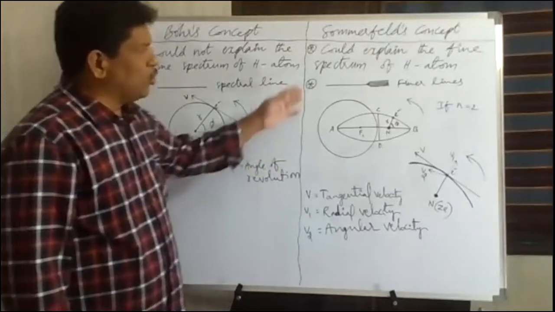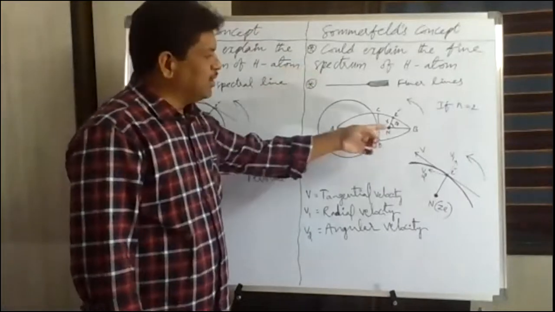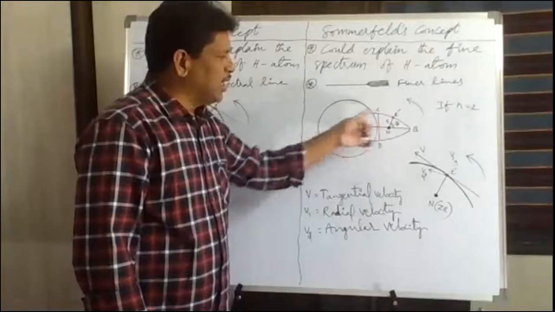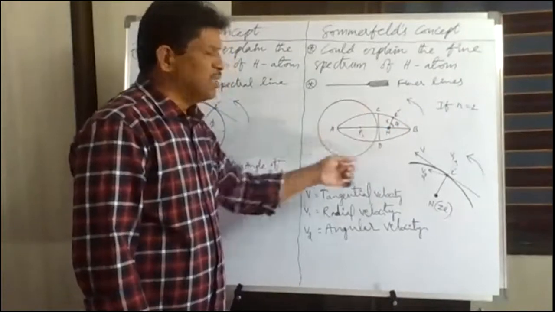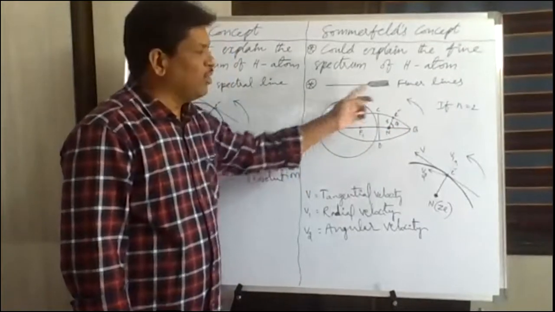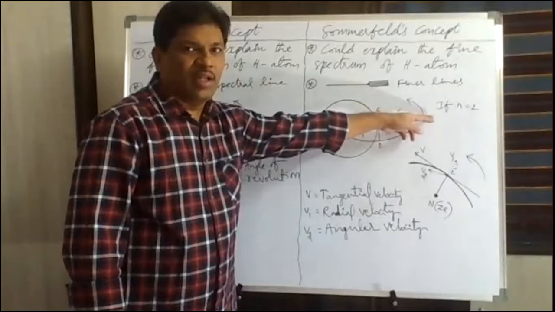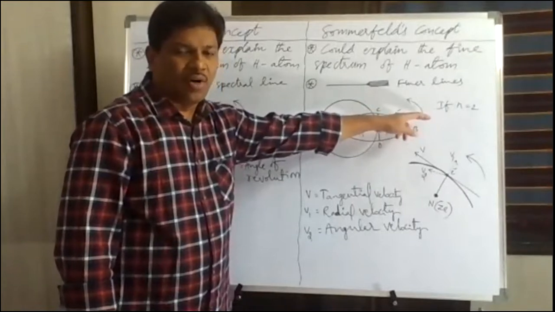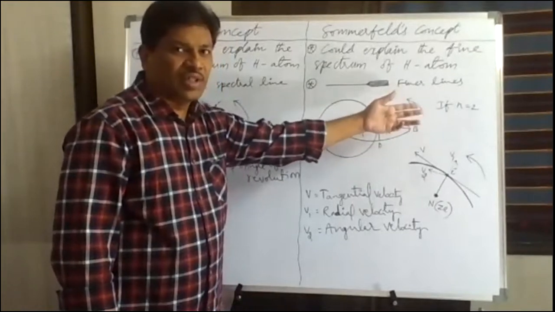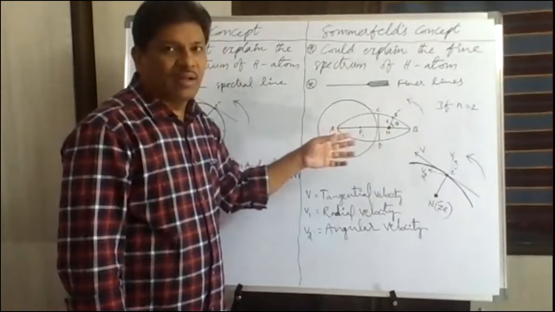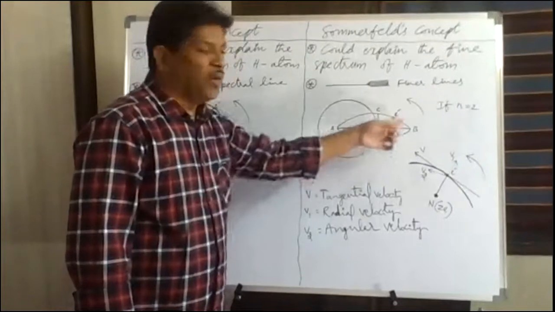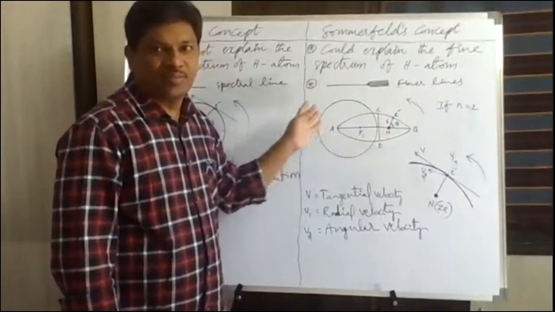And according to Sommerfeld's concept, the electrons revolve in an elliptical path in addition to the circular path. Here we have taken the second orbit, suppose. If n is equal to 2, that is the second orbit or L shell, the electrons will be revolving sometimes in an elliptical path, sometimes in a circular path.